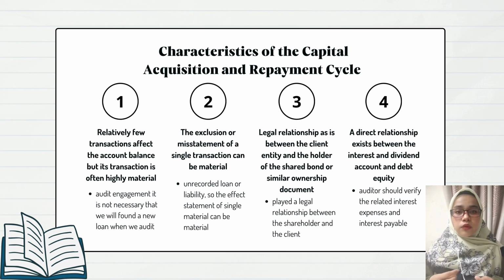For instance, if we wish to expand our business, we will require additional capital from a bank. This loan will not be applied for every year, as we will use it only when we have financial difficulties or want to add additional capital.